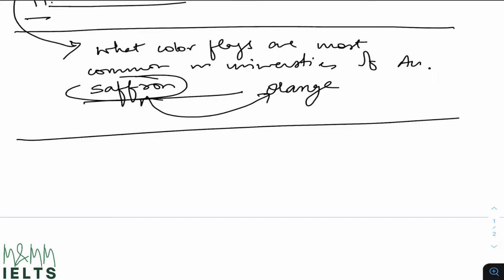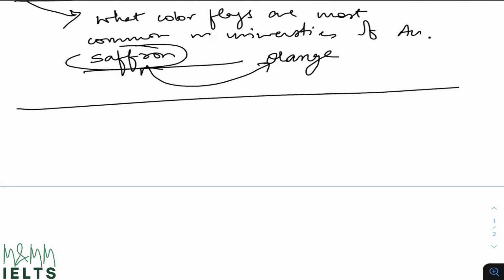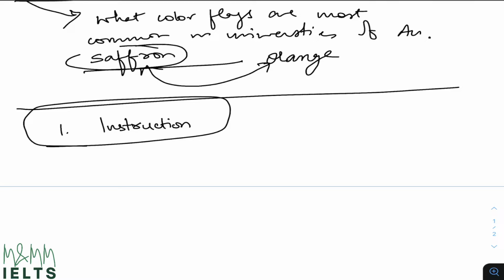Now, the next thing that I want to share, which is the most important, is how should I tackle the question? What should I read first? Where should I start from? What should be my approach? Let us understand that. As with many other questions in the reading section, this is no different. First things first, I will read the instruction. That will be my very first thing. Before I look at my paragraphs or passages or my questions, the first thing is I need to read the instruction and understand how many words I can write in the answer. Step number 1. Step 2 is I will look at the questions given to me.